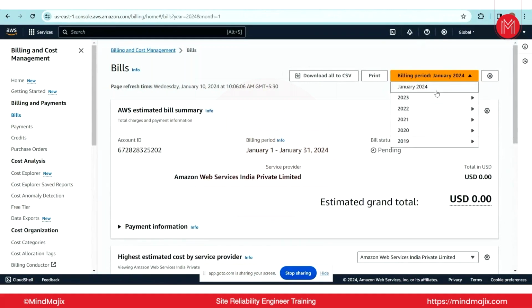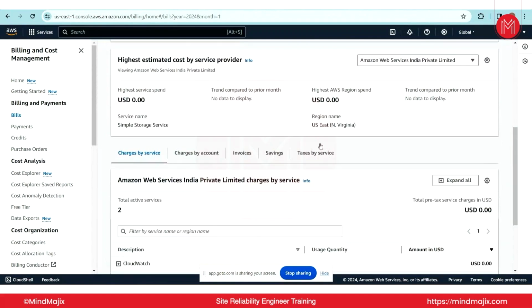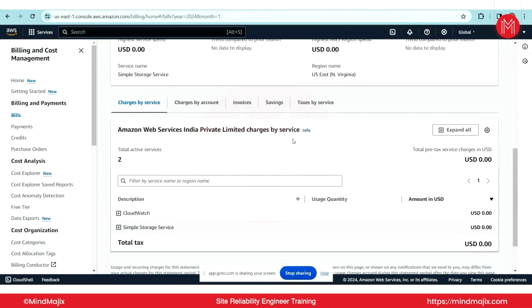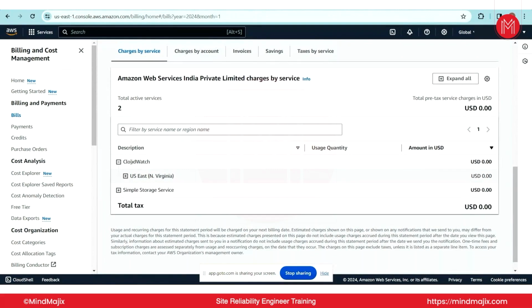In January, I don't have any bill, and you will see it in USD, that is US dollars. This is where you can check your bills, and you can even enable CloudWatch, a monitoring tool we will discuss in upcoming classes.